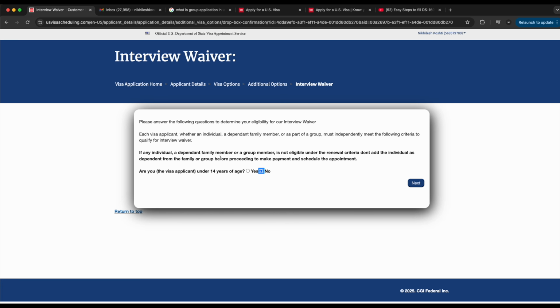And this is related to, like, somebody wanting to apply for a visa for under 14 years, for example, which is not eligible, then they should not add the individual as a dependent. But in my case, it is not possible. So are you under 14 years of age? No. Are you 80 years or older? No. It will ask, do you have previous B2 issued on or after your 14th birthday? In our case, I'm applying for the first time. So do you have previous B2 visa? No, I don't have.